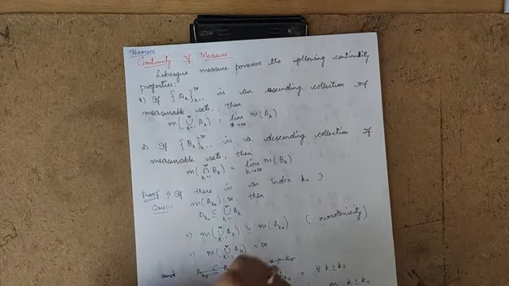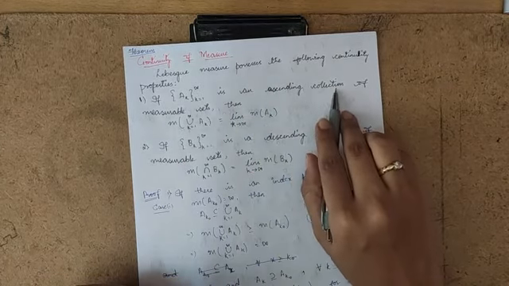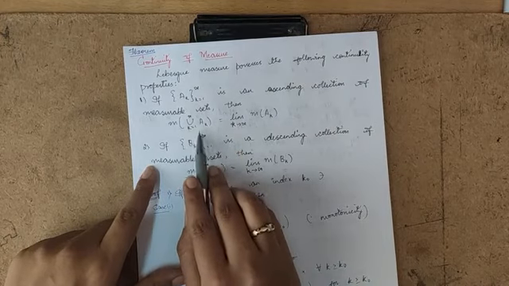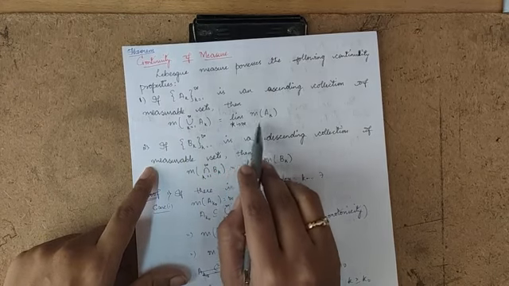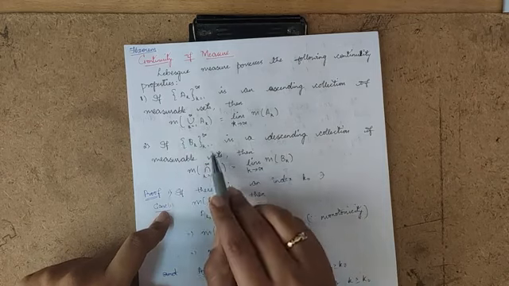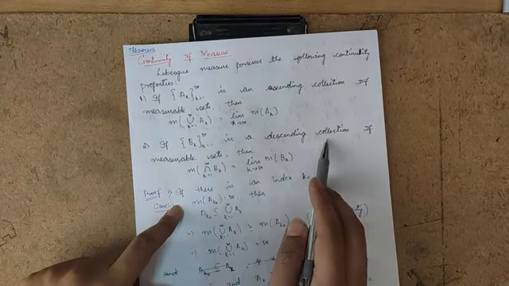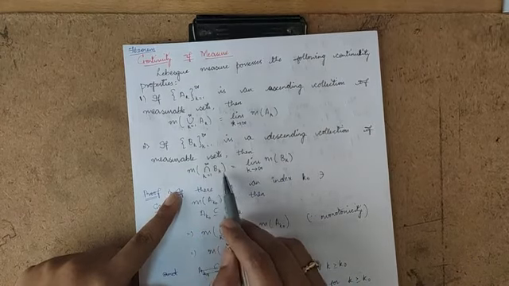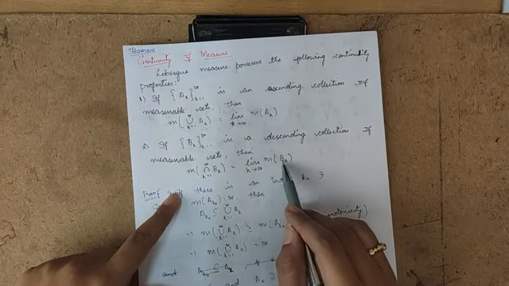The first statement is if A_k is an ascending collection of measurable sets, then we have to prove that the measure of the union k equal to 1 to infinity of A_k is equal to the limit k tends to infinity of the measure of A_k. And one more statement is they have given a descending collection B_k, and we should prove that the measure of the intersection k equal to 1 to infinity of B_k is equal to the limit k tends to infinity of the measure of B_k.